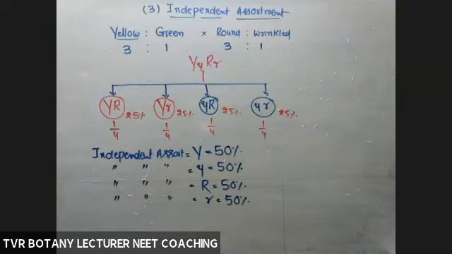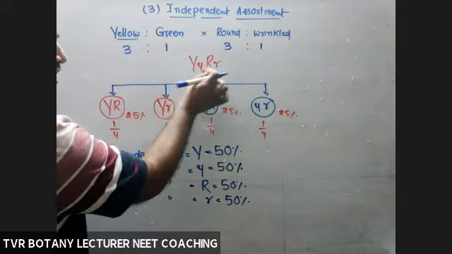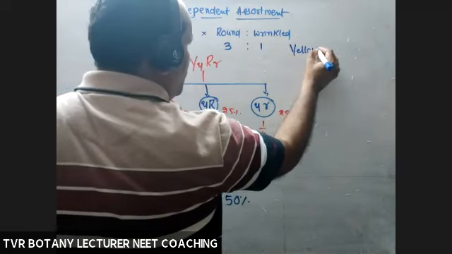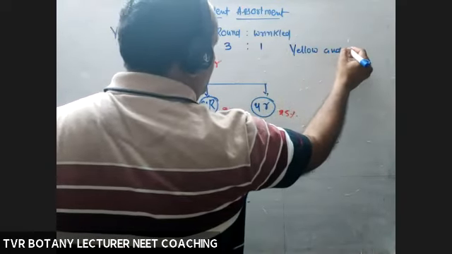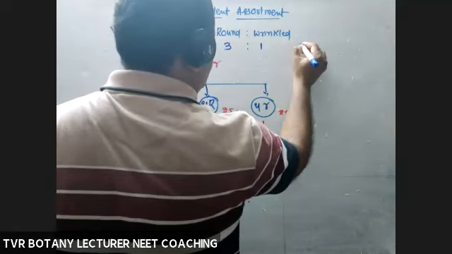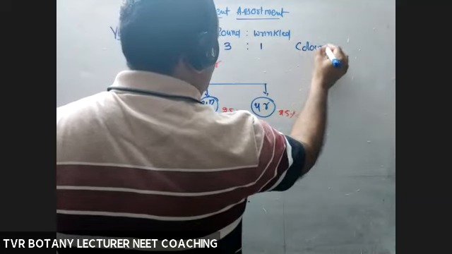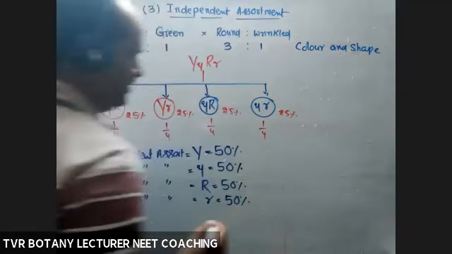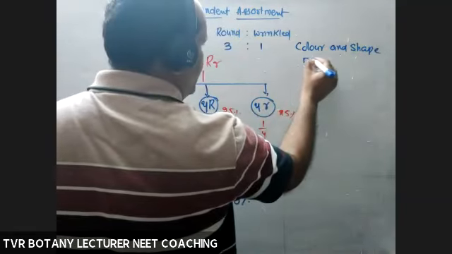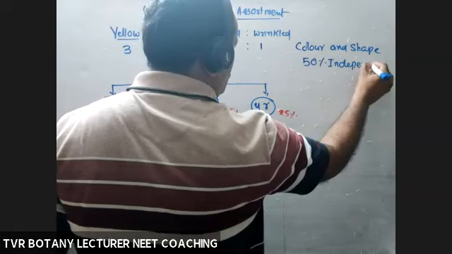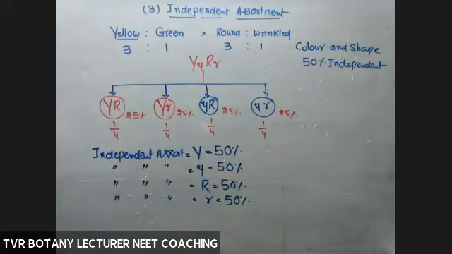Okay, so independent assortment of these two genes, gene 1, gene 2, the color concerned gene and the shape concerned gene, with a 50% independent assortment. Okay, right? So that's why.